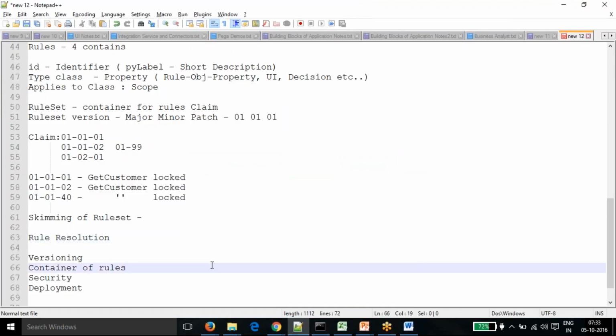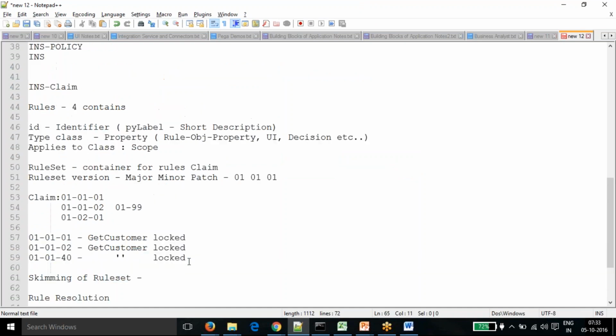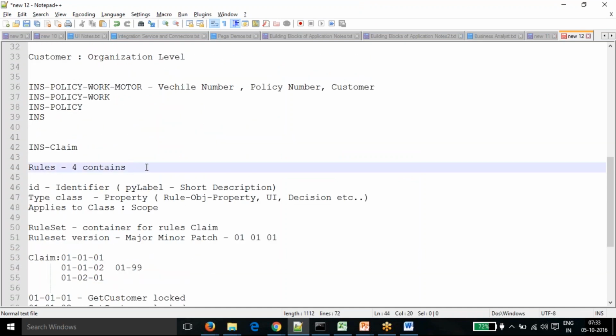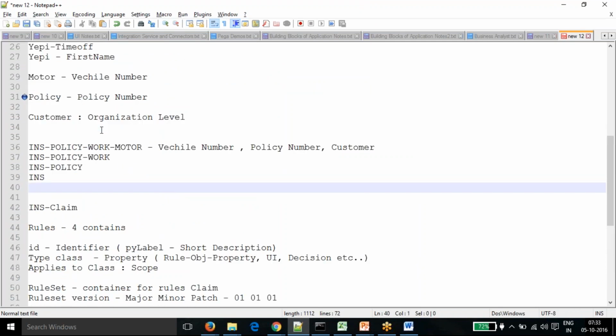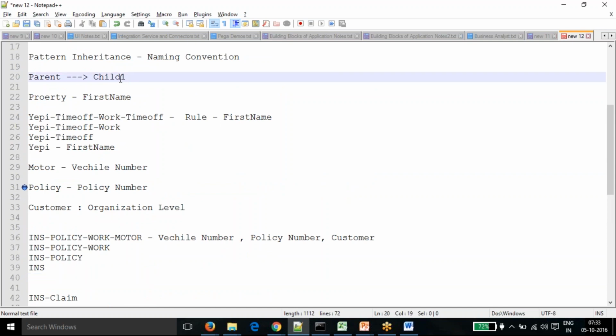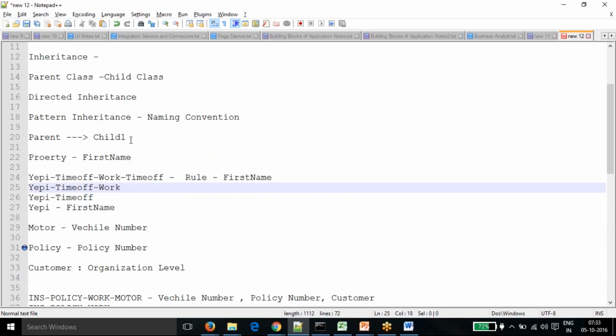What was the directed inheritance you said? Directed inheritance is the normal one, when we define a direct parent class to it. If one class is A and we decide that the parent would be B, that is a direct parent-child relationship. This is one more advanced concept, the OOPS concept of it. Pega provides pattern inheritance. Pattern inheritance is not there in other languages. It's only available in Pega.